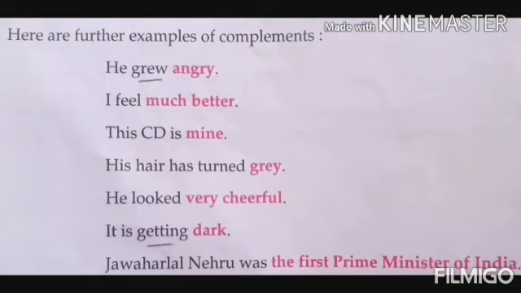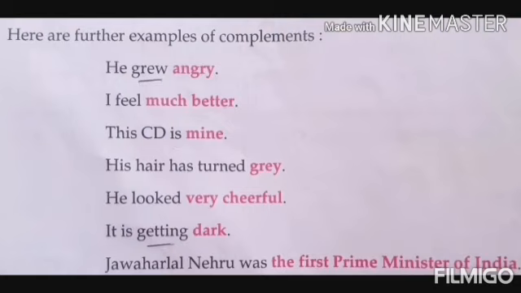So these are known as incomplete verbs, and mine is the complement. His hair has turned grey, his hair has turned white, turned grey, turned brown. So has is also an incomplete verb, turned grey. Understood? Grey is the complement. He looked very cheerful. I have also discussed that look is also known as an incomplete verb, and very cheerful is the complement, completing the sense.